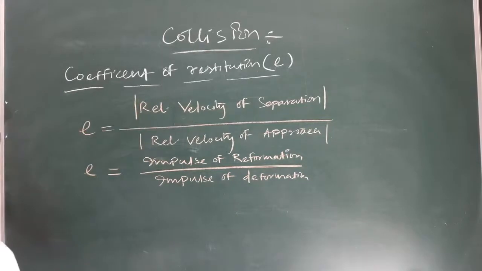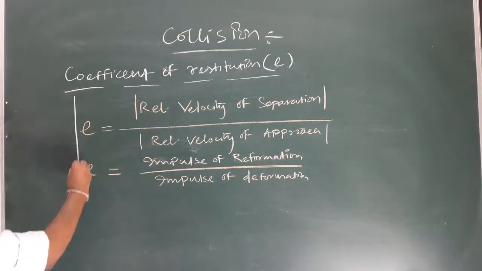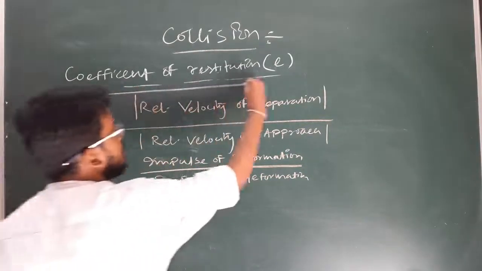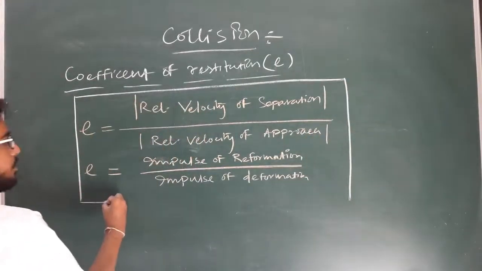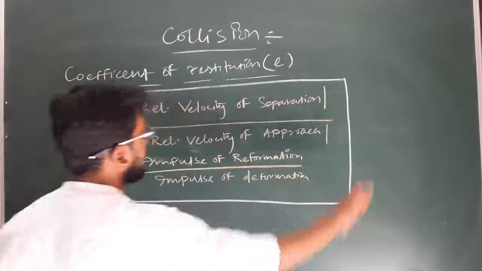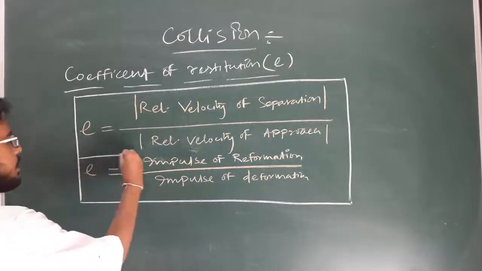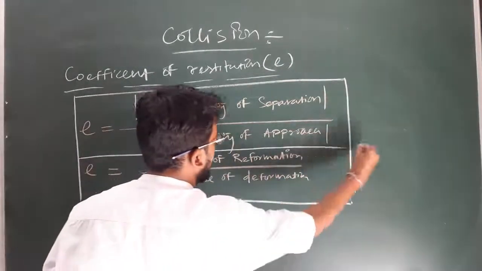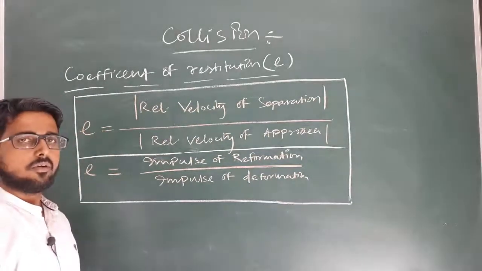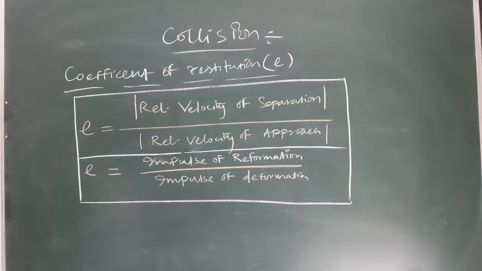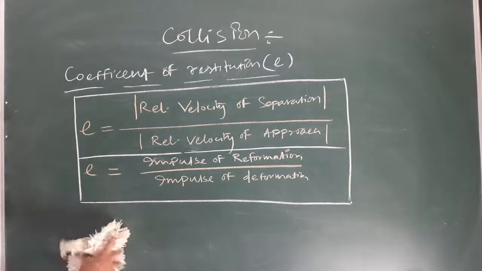Okay, so you can define the coefficient of restitution as the magnitude of relative velocity of separation with respect to the magnitude of relative velocity of approach, or you can derive it as the impulse of reformation with respect to impulse of deformation. Clear? So what is relative velocity of separation and relative velocity of approach?